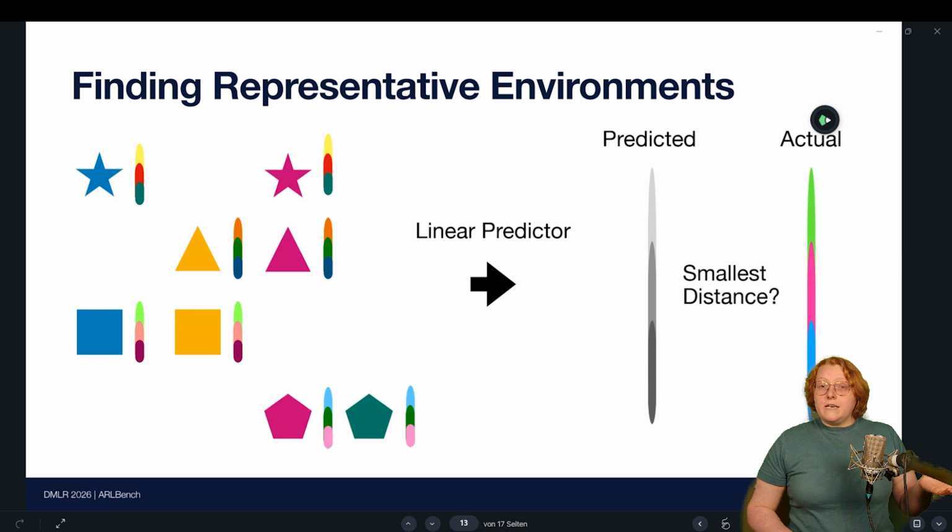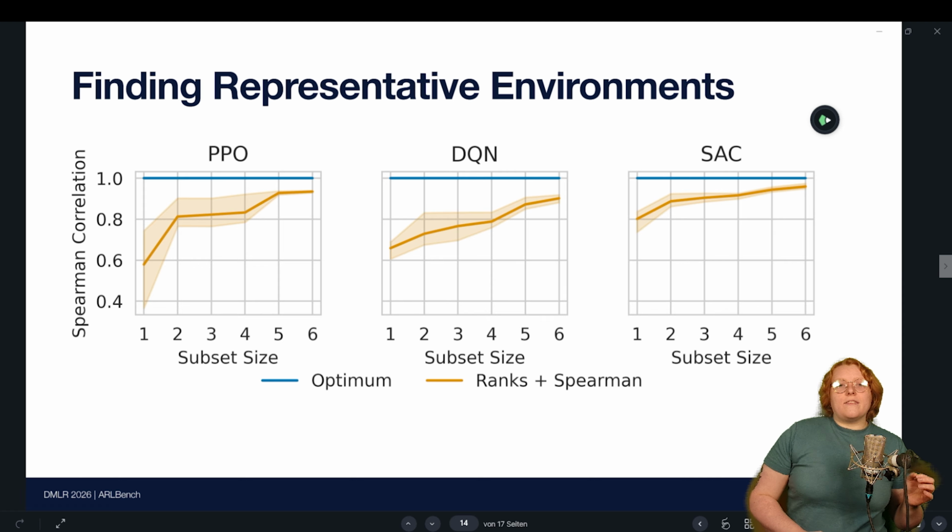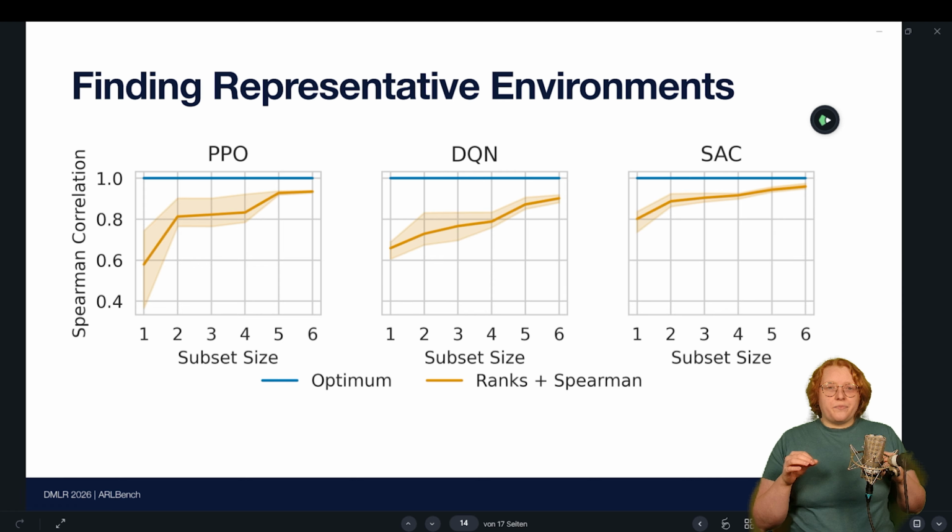And actually, we don't need large subsets to do this. So here you can see the Spearman correlation of the subset we found at a given size for sizes 1 to 6. And as you can see, we move up really quickly to a very high correlation. At 6 environments, we're at a correlation of about 0.9 for all algorithms. And for example, for SAC, we're actually very, very close to optimum.